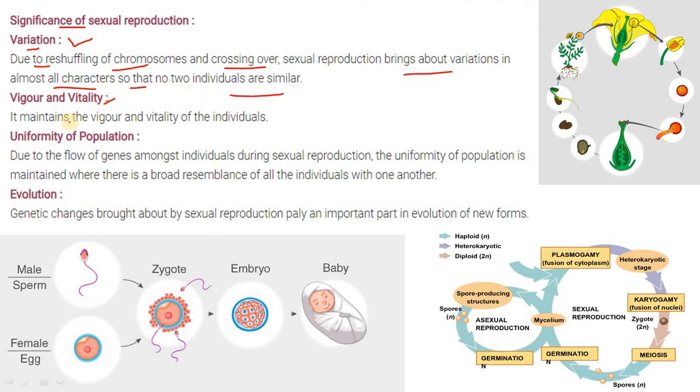Vigor and vitality: it maintains the vigor and vitality of the individual. Uniformity of population: due to the flow of genes amongst individuals during sexual reproduction, the uniformity of the population is maintained, where there is a broad resemblance of all the individuals with one another. Evolution: the genetic changes brought about by sexual reproduction play an important part in the evolution of new forms of life. Okay?